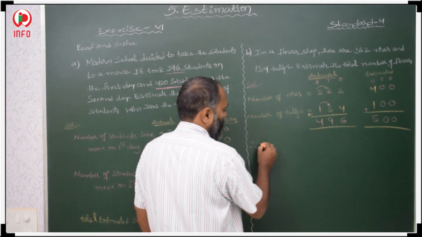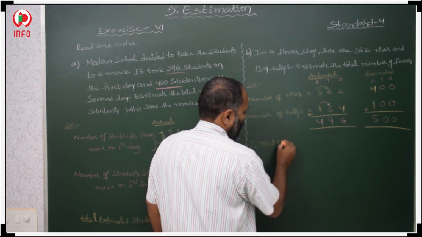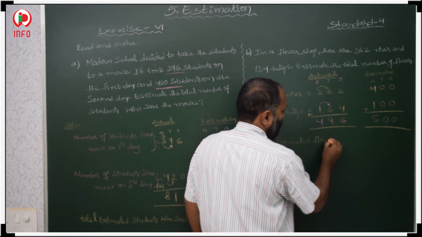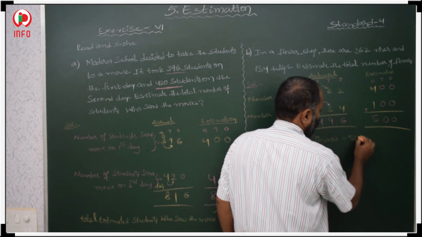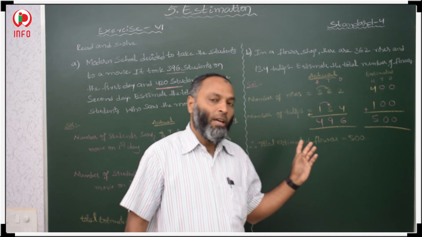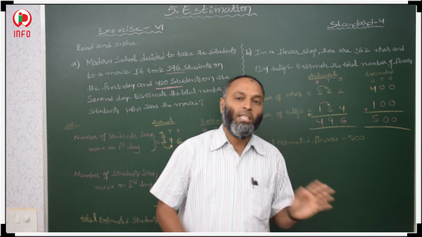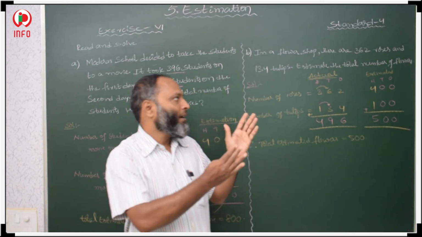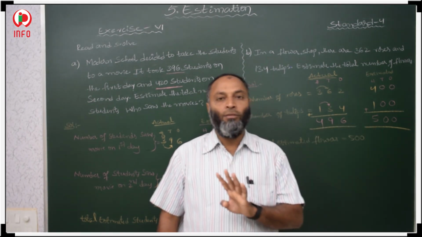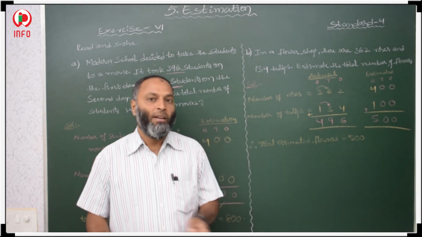Therefore, the nearest total estimated flowers is 500. In this way we have to find the difference between estimation and actual. A little minor difference is there between actual and estimated. In actual 496 and 500, only 4 flowers difference is there. So in that way we will get a minor difference.